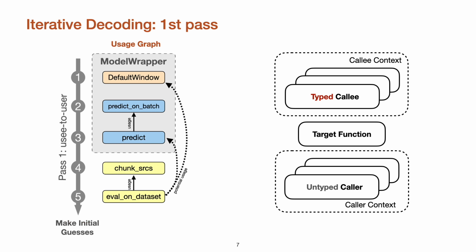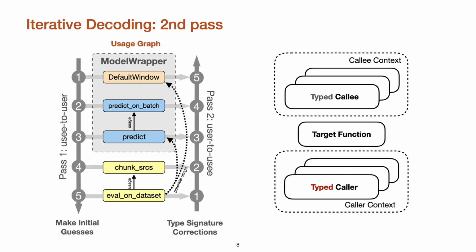Using this dynamic prediction context and a topologically sorted usage graph, we can then perform an iterative decoding scheme to add type annotations to the entire code base. The first decoding pass goes from callees to callers, where the model decodes the missing types for each function autoregressively. The predicted types are then inlined into the callee context for later predictions. This ensures that all callees in the context are type annotated by the model's earlier predictions.